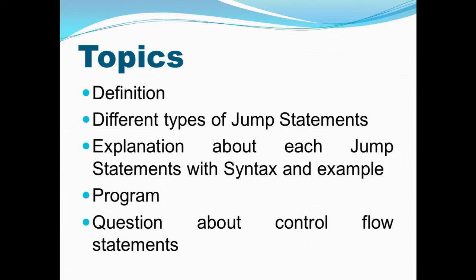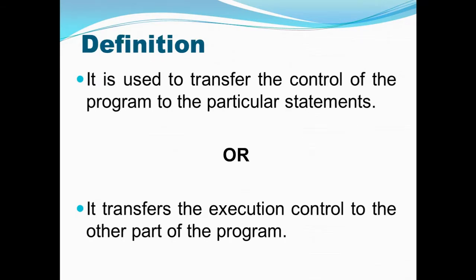So we'll see the definition. Basically it is used to transfer the control of the program to a particular statement, or we can say it transfers the execution control to the other part of the program. So what does it mean? Suppose we are running a particular code and we don't want to run it now. We can use the jump statement to move to the next part of the code. Okay, we'll see it.